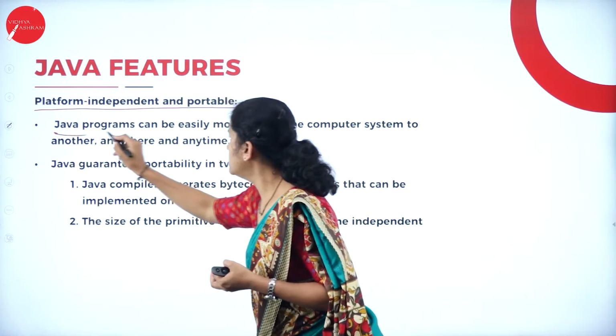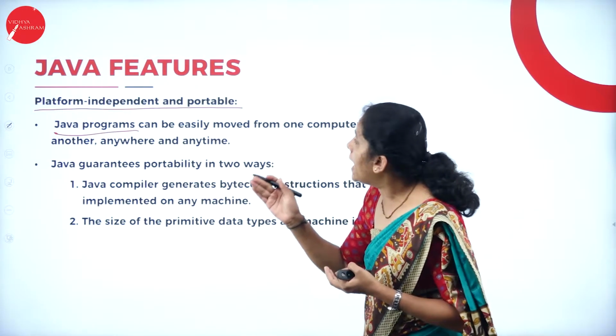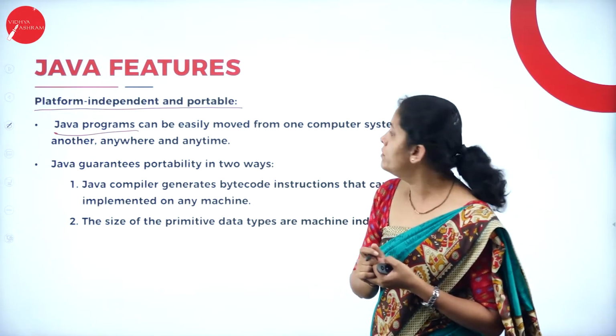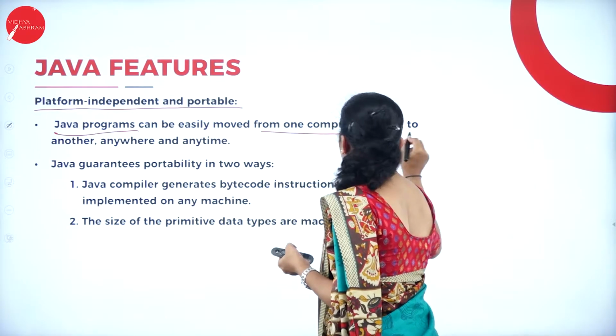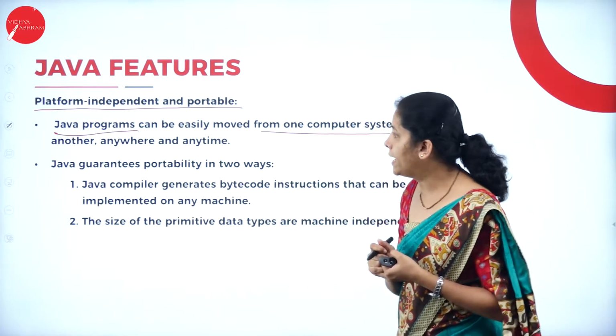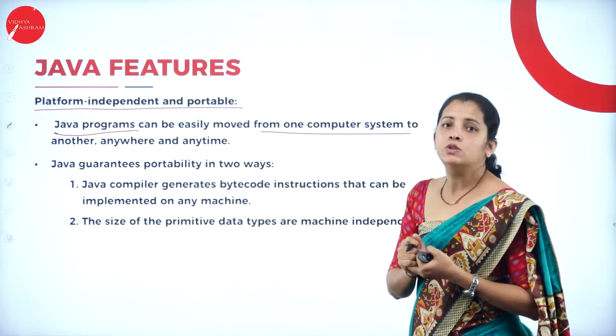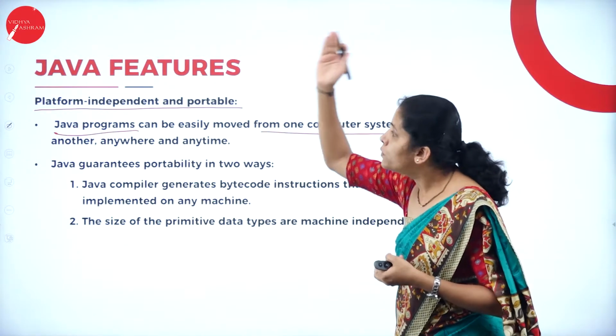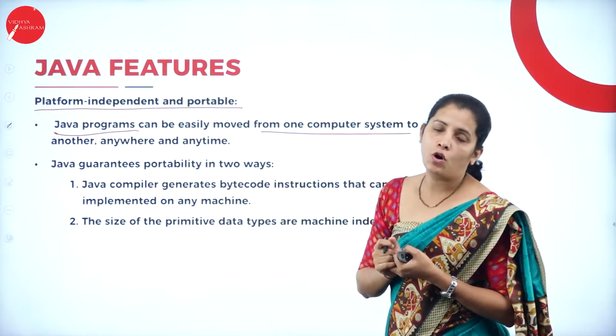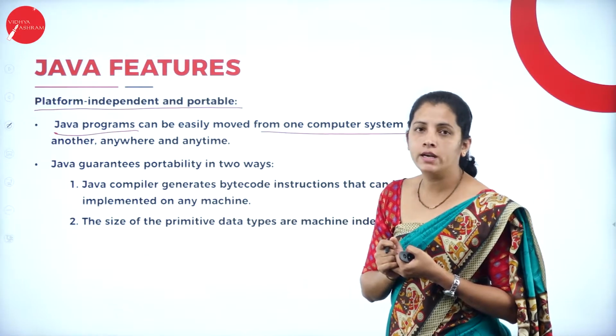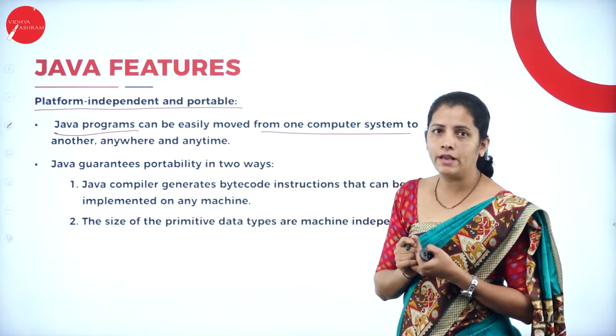So a Java program can be easily moved from one computer system to another, anywhere and anytime. So here Java program is also called a platform neutral programming language.